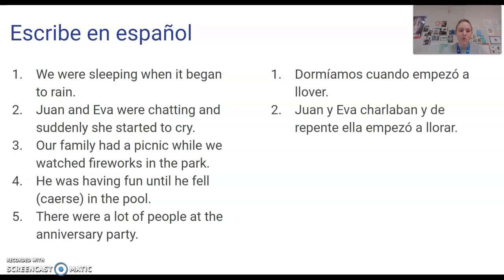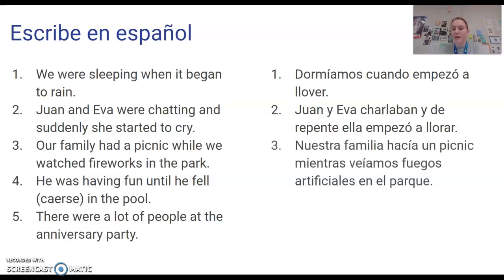Our family had a picnic while we watched fireworks in the park. So these are simultaneous. While is one of your imperfect indicator words, so those would both be in the imperfect. Nuestra familia hacía un picnic mientras veíamos fuegos artificiales en el parque.